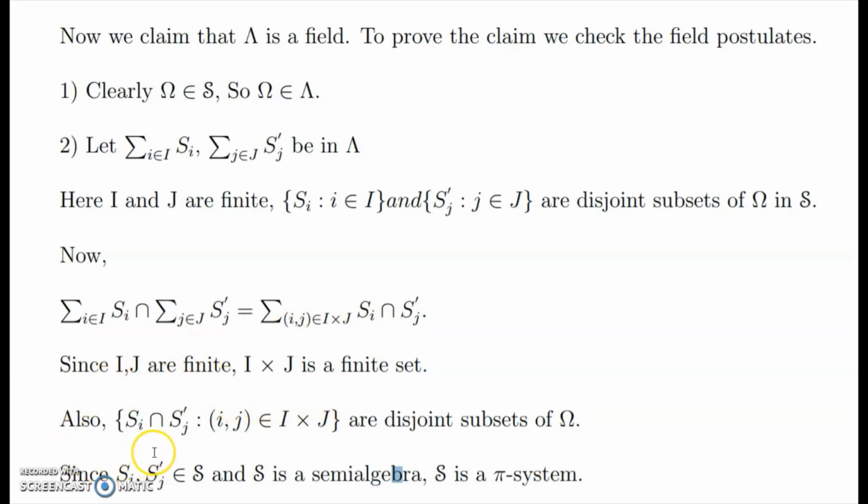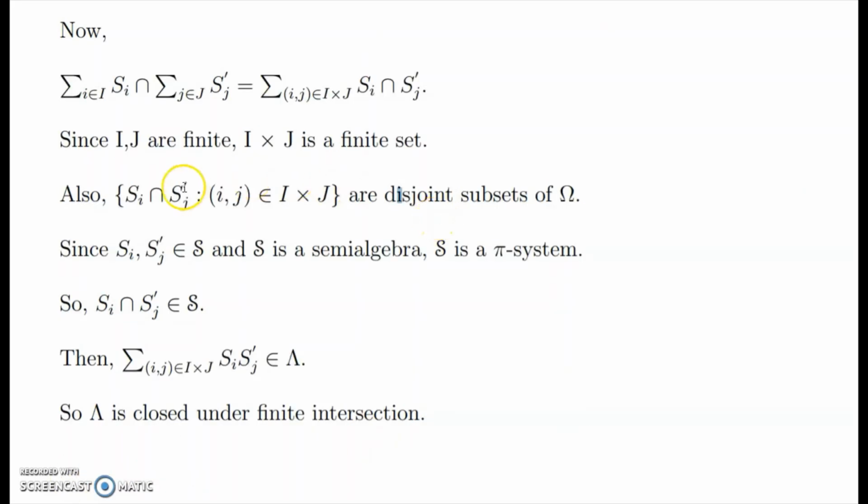Also S_i intersection S_j dash, (i,j) belongs to I cross J, are disjoint subsets of omega. Since S_i, S_j dash belong to S, and S is a semi-algebra, S is a pi system. So S_i intersection S_j dash belongs to S, as its finite intersection is in S. Then summation over (i,j) belongs to I cross J of S_i intersection S_j dash belongs to lambda. So lambda is closed under finite intersection.